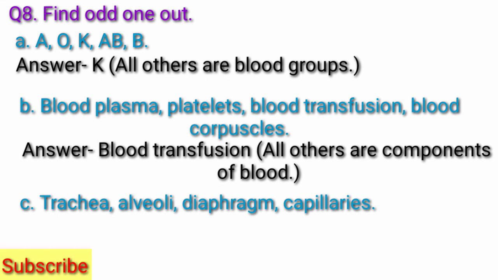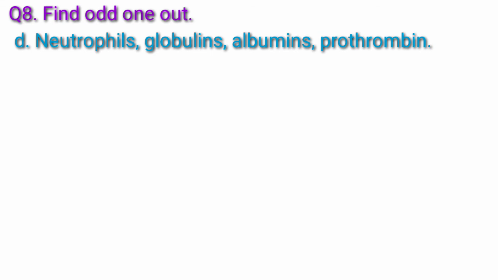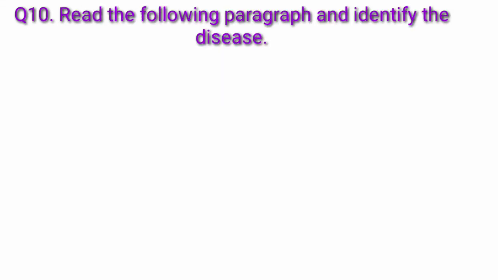Question C. Trachea, alveoli, diaphragm, capillaries. Answer. Capillaries. All others are parts of respiratory system. Capillaries exist throughout the body. Question D. Neutrophils, globulins, albumins, prothrombin. Answer. Neutrophils. All others are proteins present in the plasma.